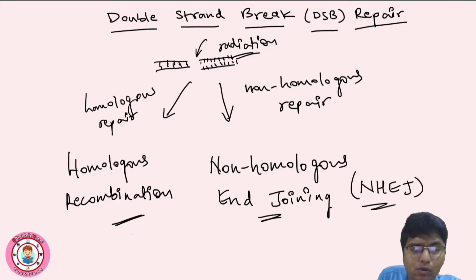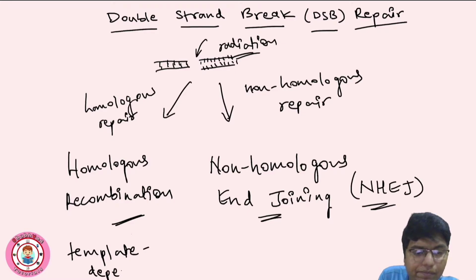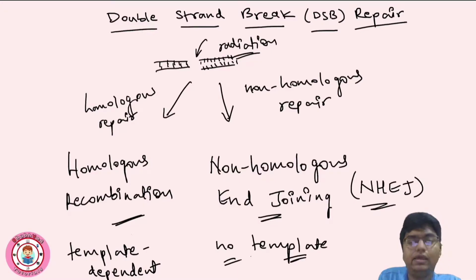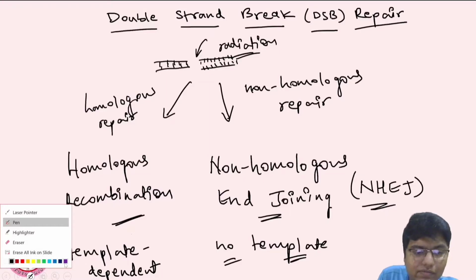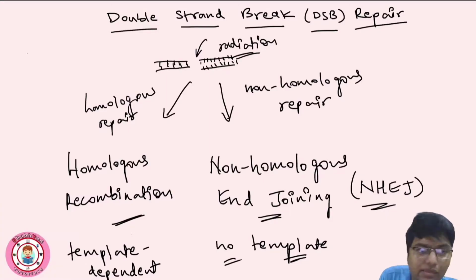Here in homologous repair it is template dependent. Here there is no template. How is it template dependent? Let's just see the basics.